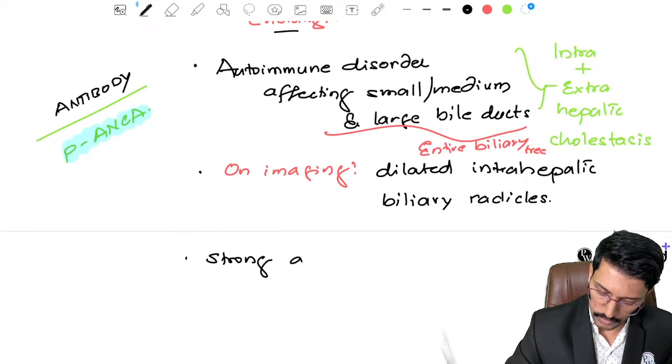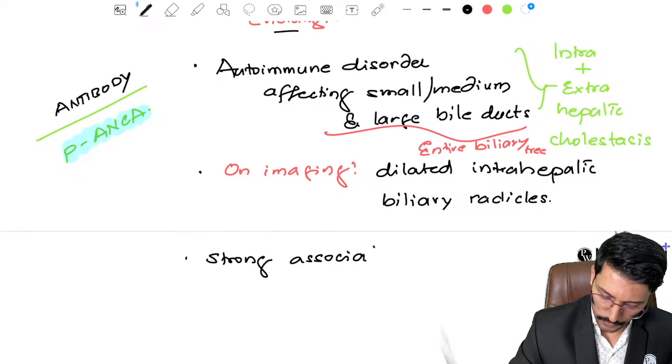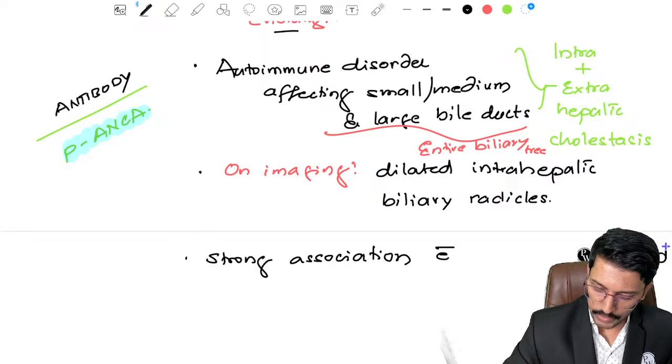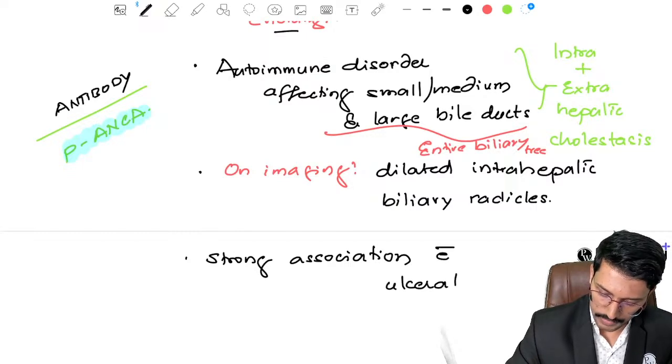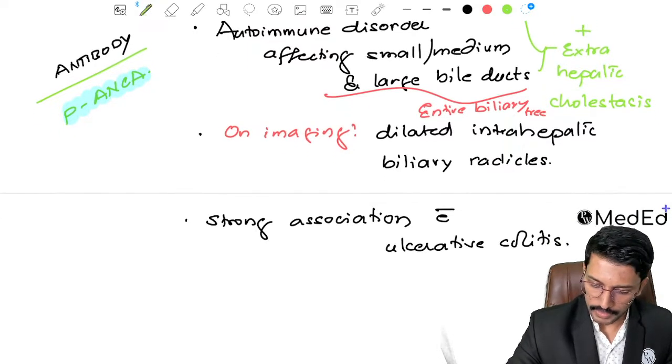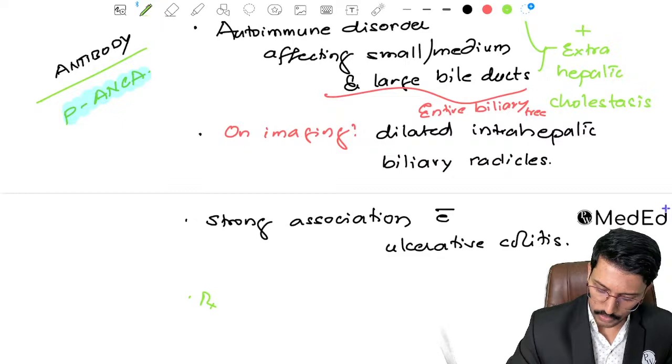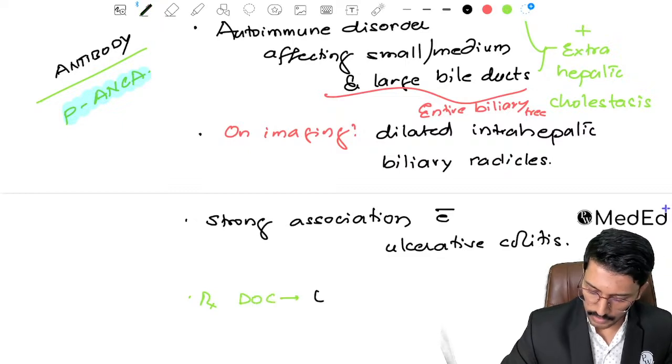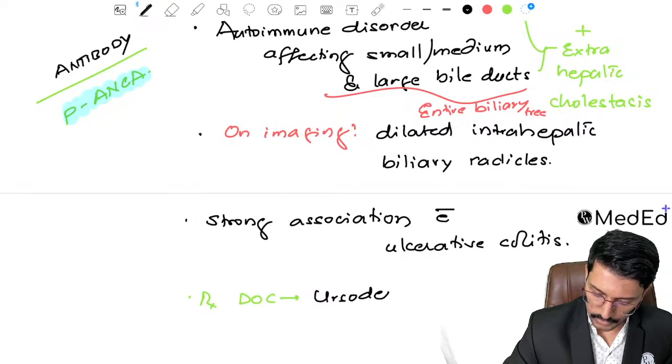Strong association with ulcerative colitis. Okay, now in terms of treatment, they can ask you what is the drug of choice. So the drug of choice here as of now is still the same, the ursodeoxycholic acid.